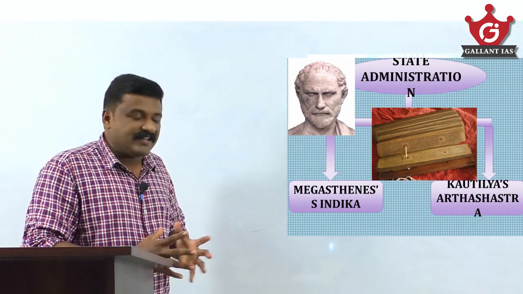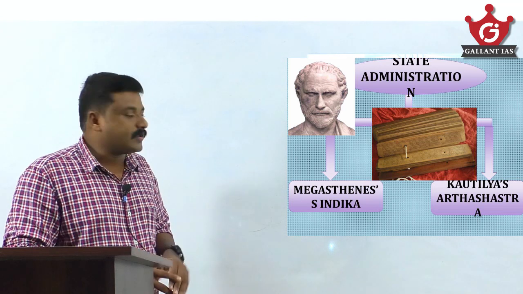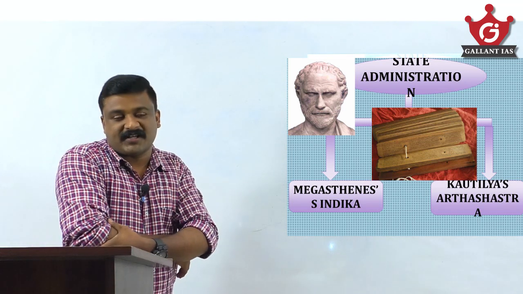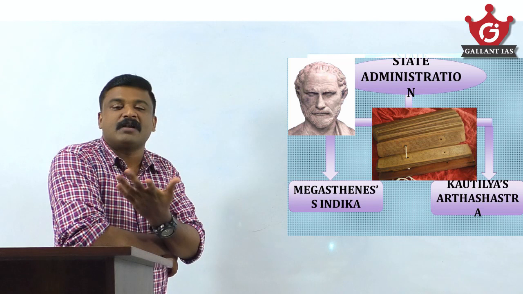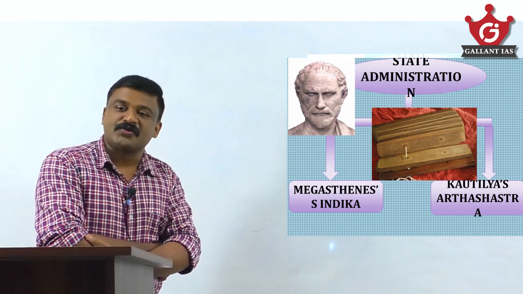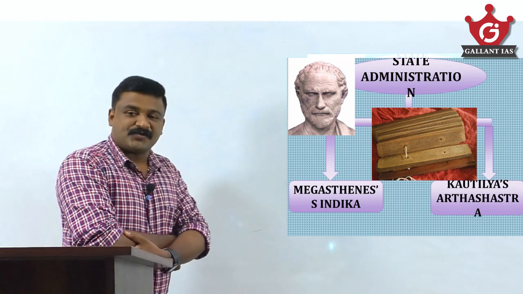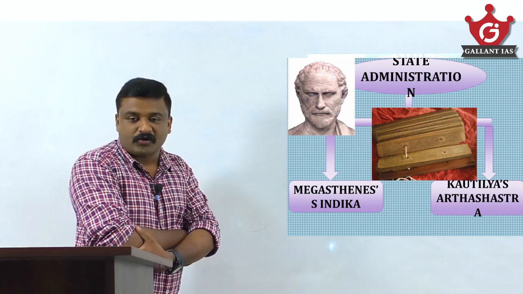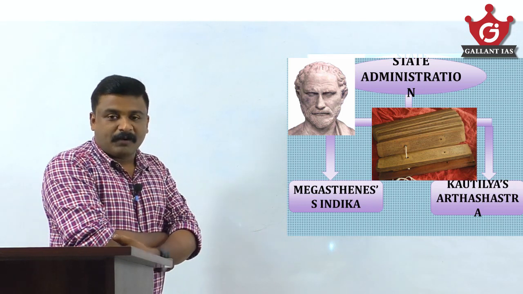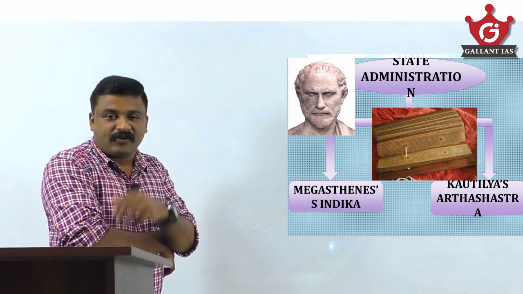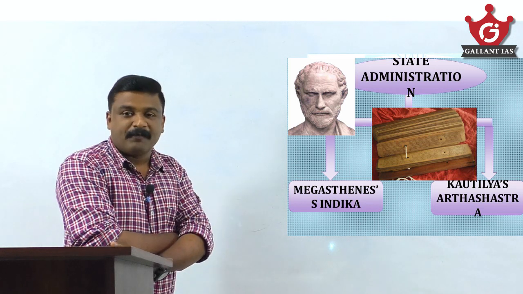Coming to Maurya, there is a concept called Megasthenes Indica, Kaudilya's Arthashastra. These are some literary sources which help us to understand the history of the Mauryan age. Megasthenes was a Greek ambassador to the court of Chandragupta Maurya, the historical founder of this Mauryan empire.